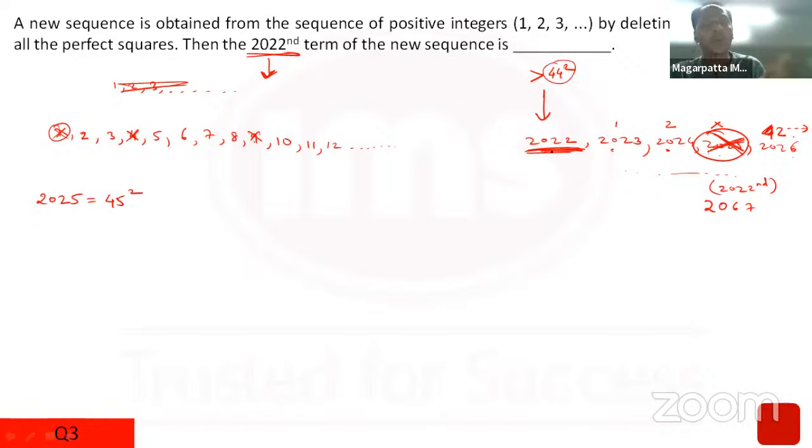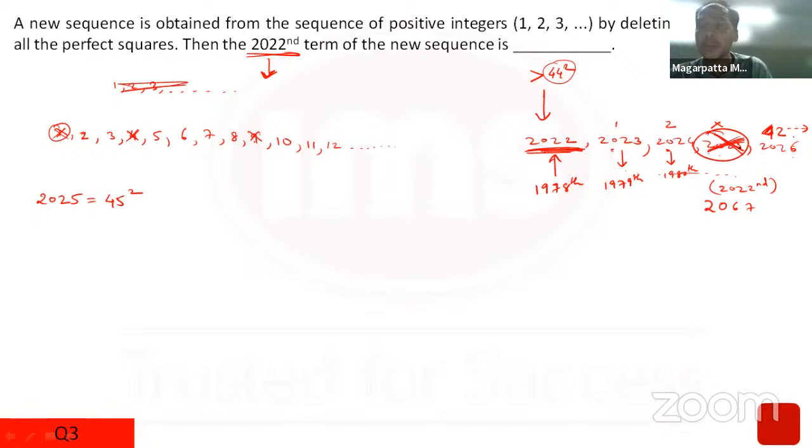So the count has reduced by that much. Even though I've written till 2022, the count has reduced. It has actually become how much? If I remove 44, this would actually become the 1978th term. This is actually the 1979th term. This would be the 1980th term. But I want the 2022nd term of the sequence.